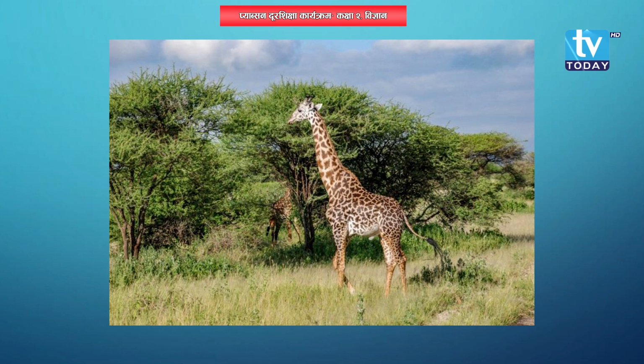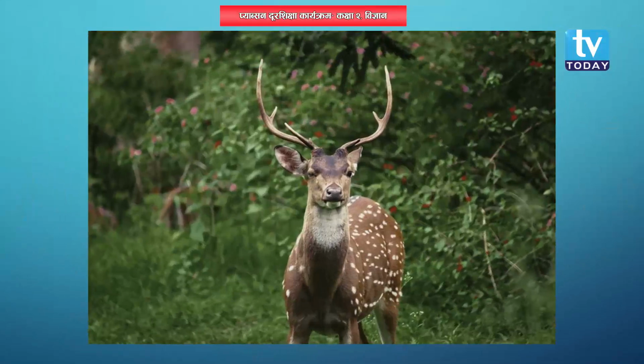Similarly, next picture. Is it the picture of a giraffe, the tallest animal? Yes. Also, where is it? It is also in open land. In this picture, it is in open land. Then, next picture, is it the picture of a deer? I think so. Yes, it is a deer.